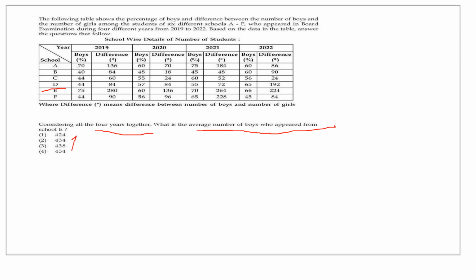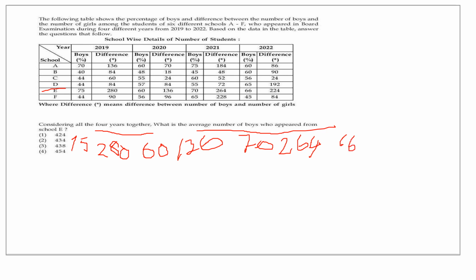School E: 75% and 80, and next year 60%, 136, and next one 70%, 64, and next one 66% and 224. Okay, now you have to find the girls' percentage.